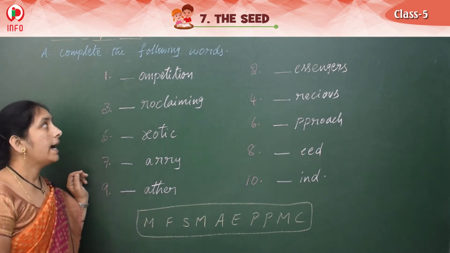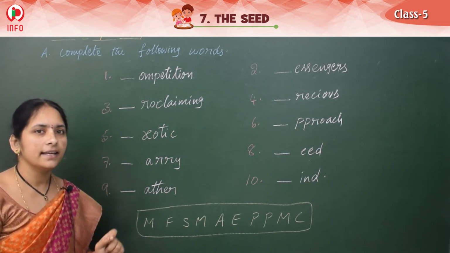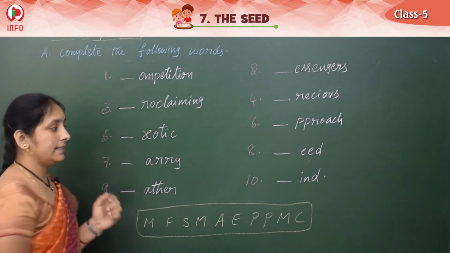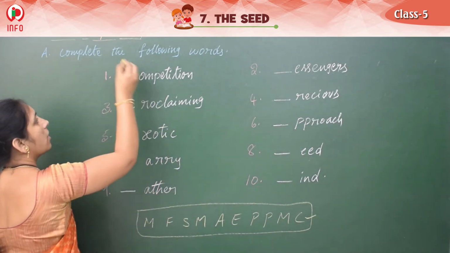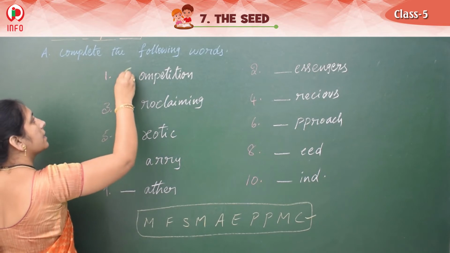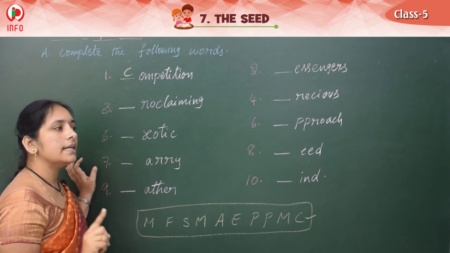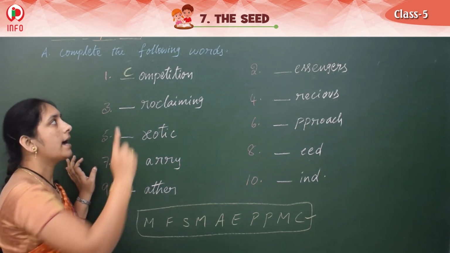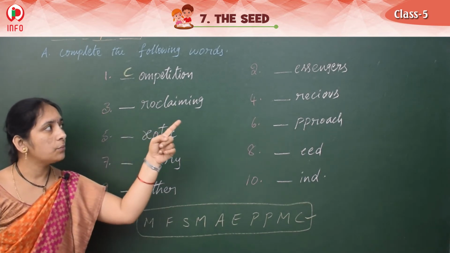Dash M-P-E-T-I-T-I-O-N. What is this? Yes, it is competition. This is competition spelling. Yes, repeat it again all of you. C-O-M-P-E-T-I-T-I-O-N. Competition. Right.